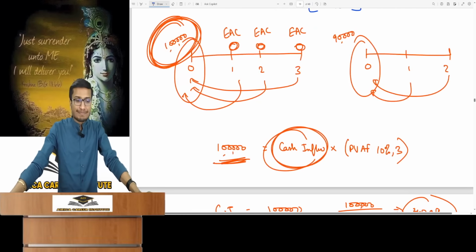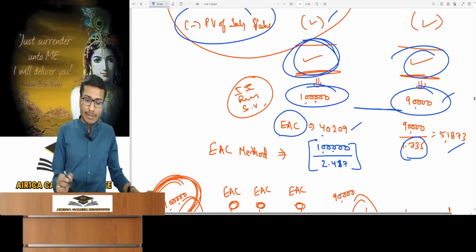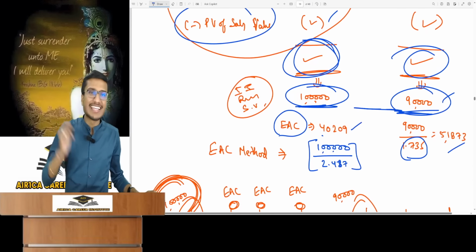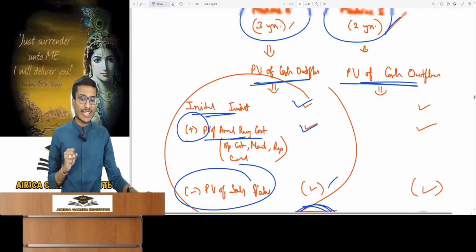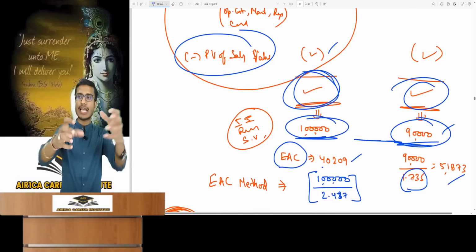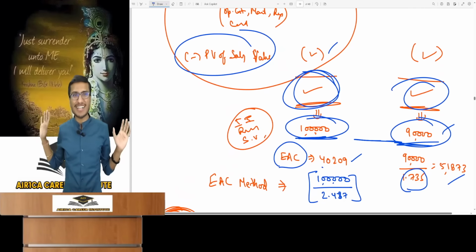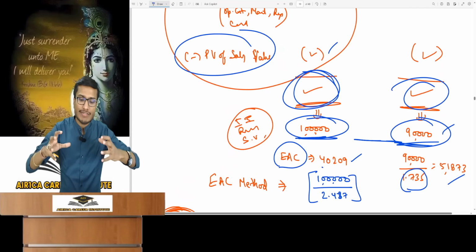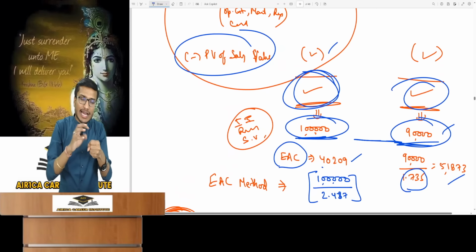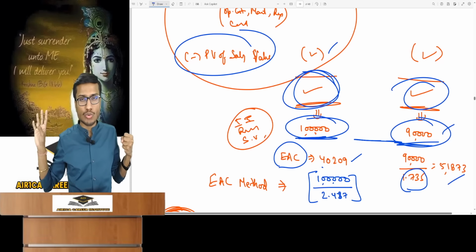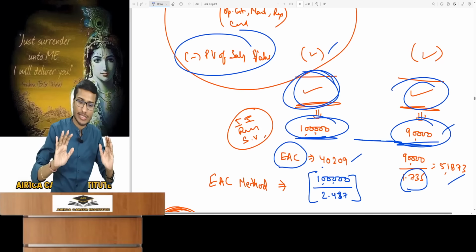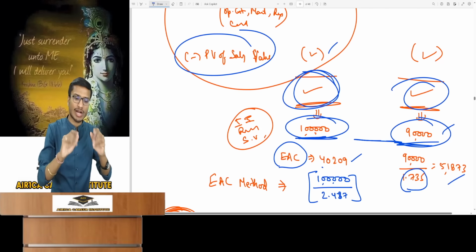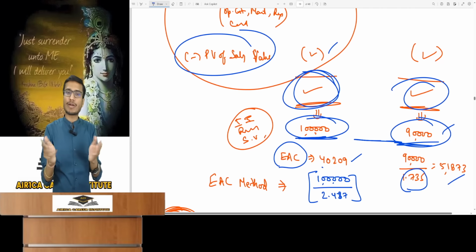First you need to understand the meaning of this 1 lakh and 90,000. What does rupees 1 lakh represent? The PV of cash outflow for machine A at 1 lakh signifies the machine's total expenses over its useful life. In terms of present value, it's 1 lakh. Meaning if I spend 1 lakh on machinery today, then I don't have to spend anything on it for its entire life. This is the ultimate meaning of PV.